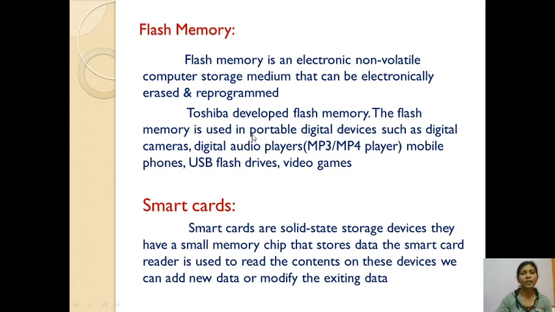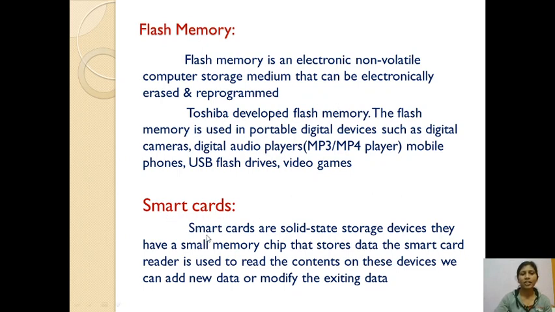Flash memory is used in portable digital devices, such as digital cameras, digital audio players, means MP3, MP4 players, mobile phones, USB flash drives, video games. You have seen the flash of mobiles. Mobile flash, we use that flash in mobiles also.